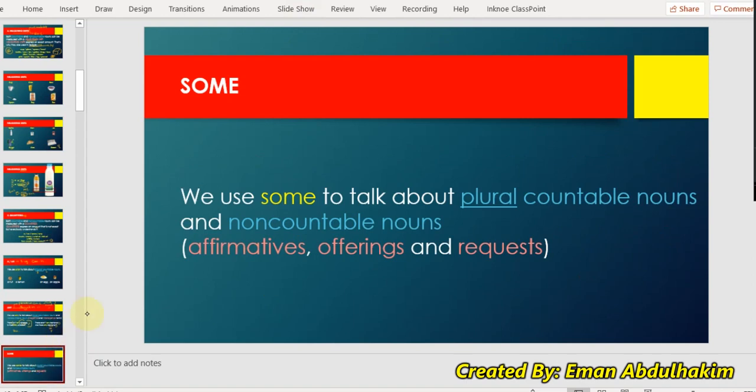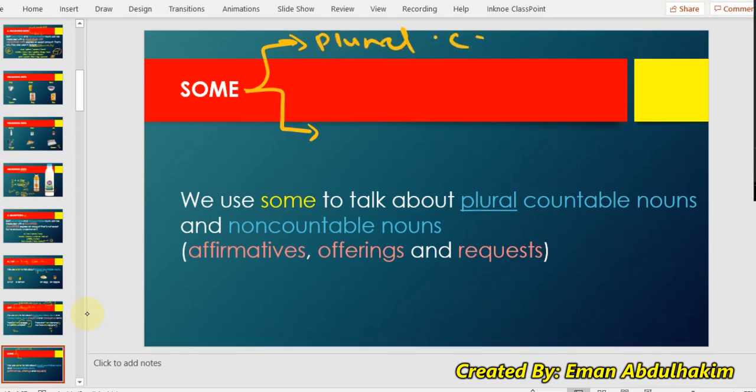Next, some. Some also comes with both, but it has to be plural. And if it's plural, it has to be countable, or with the uncountable. But when? For affirmative sentences, which are positive, for offering, to offer something, let me give you some, offering someone, or requests.